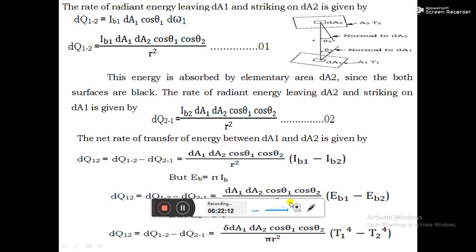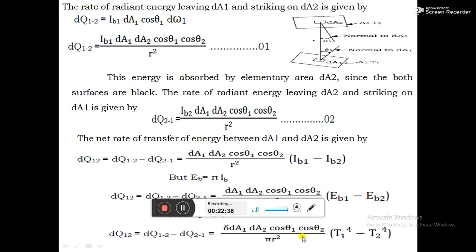But from the Stefan-Boltzmann law we have E_b equals sigma into T to the power of 4. From the definition of the Stefan-Boltzmann law, for a black body the emissive power is directly proportional to the 4th power of absolute temperature.